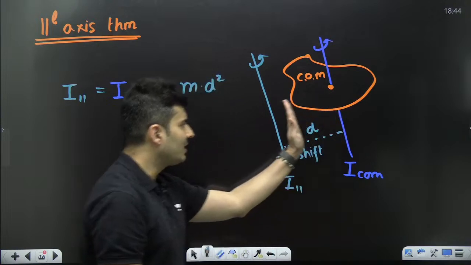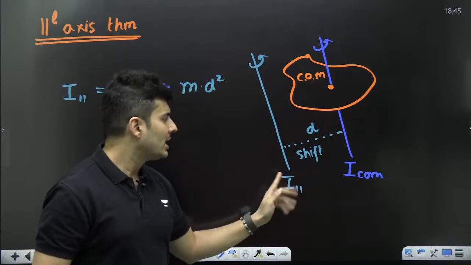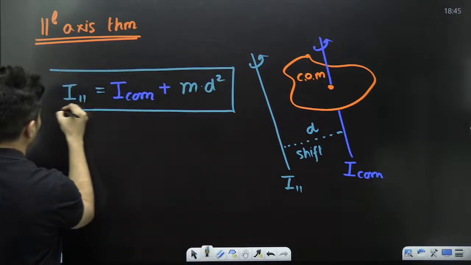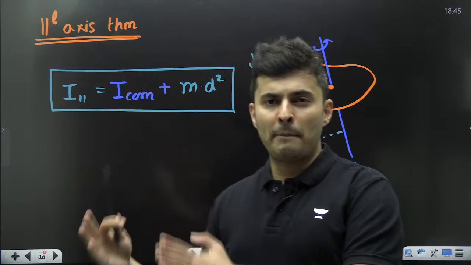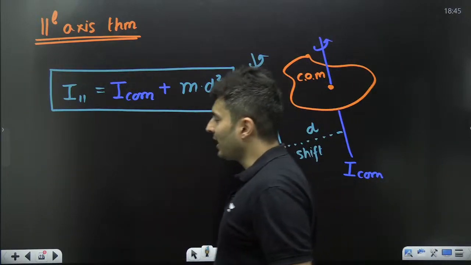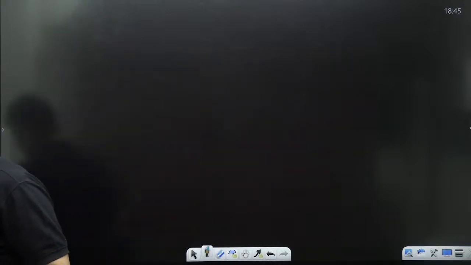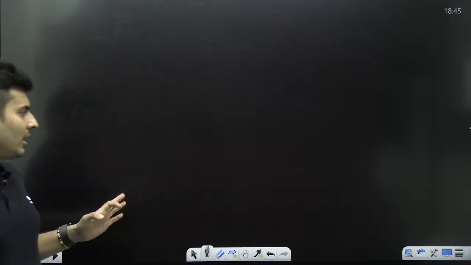From here I slid it here, I've shifted it parallelly by d. So this is the final moment of inertia about that parallel axis. Don't worry, I will demonstrate this by taking some amazing examples.